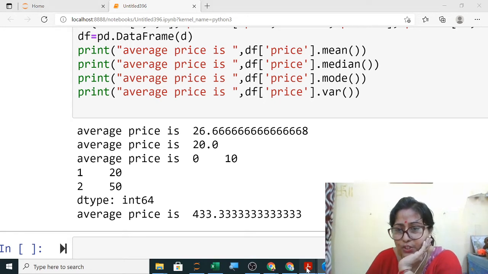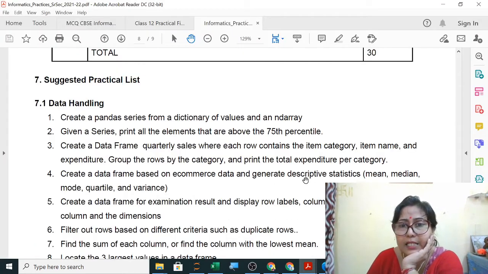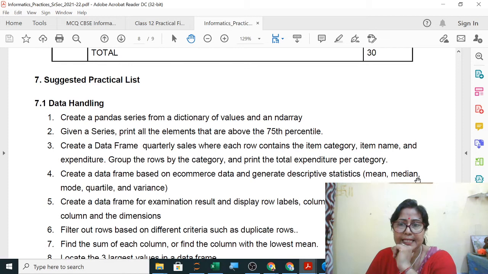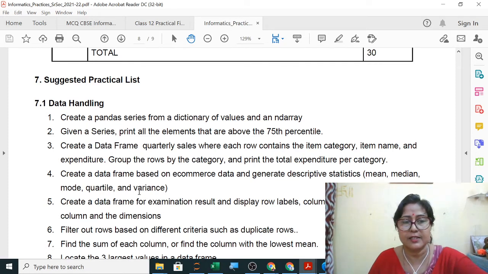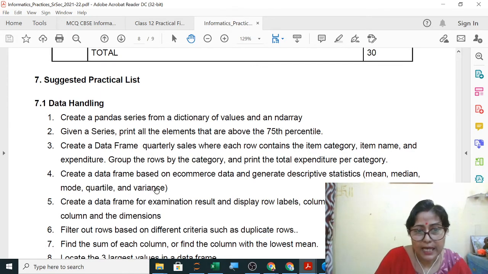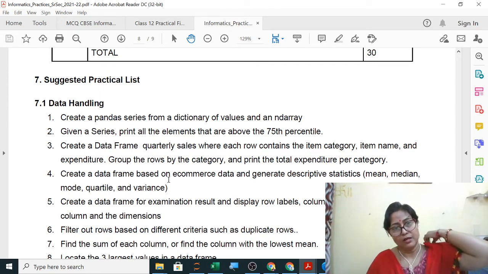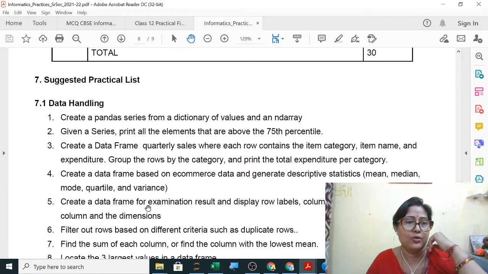Actually, I think in the question paper, in the practical list, it is given mean, median, mode, quartile and variance. Yes, all 5 you have to write it. So this one, quartile and variance, you leave it now. Let me explain and then you will note it down.